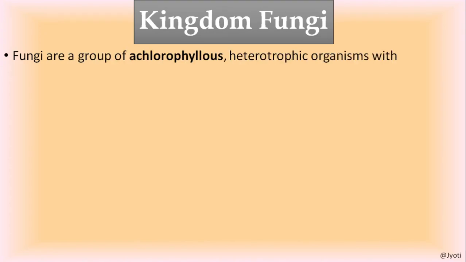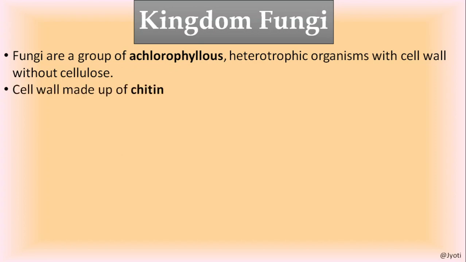So let us start with the kingdom fungi. The members of this kingdom are achlorophyllous. That means they don't have chlorophyll pigment, so they cannot synthesize their own food. So definitely they are heterotrophic organisms, and they have a cell wall, but that cell wall is not made up of cellulose, rather it is made up of chitin. Chitin is a polysaccharide. It is a type of carbohydrate.